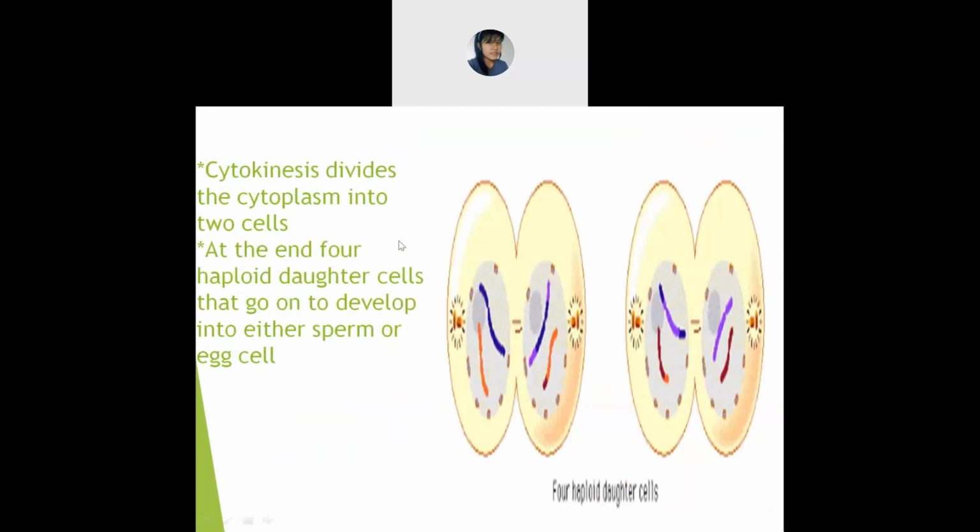Telophase 1 and 2. Okay, next is cytokinesis. Cytokinesis also is the same thing. Understand? We are talking about meiosis, all right? In meiosis 1, in cytokinesis, the cell divides into two cells. And in meiosis 2, that is in stage 2, the product will be four haploid daughter cells, and they develop into sperm cells or else egg cells.